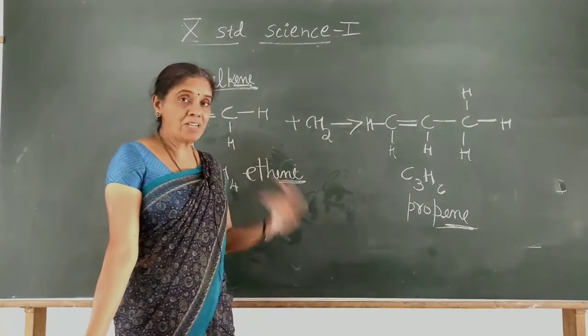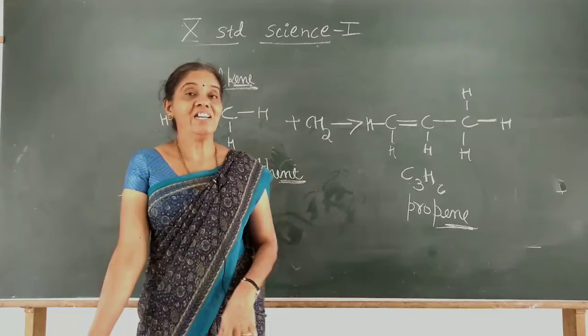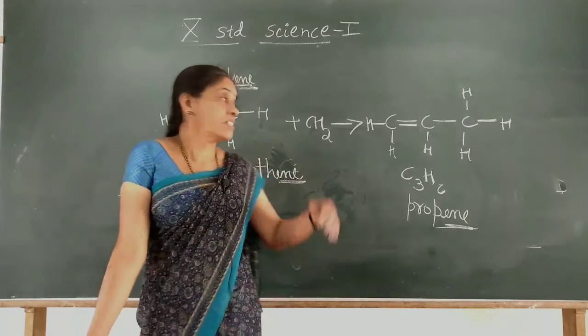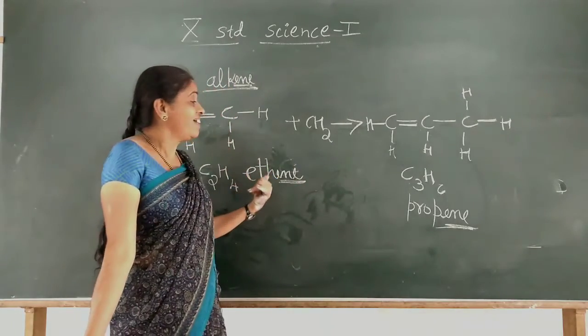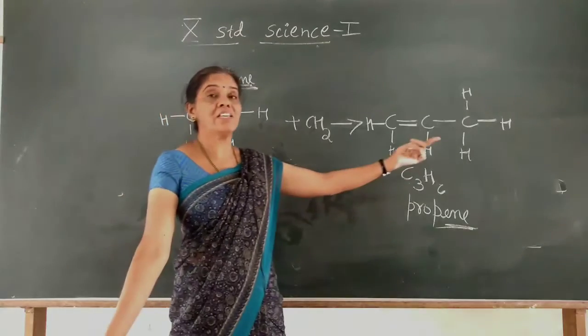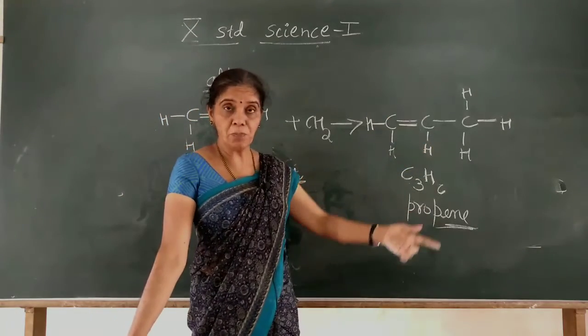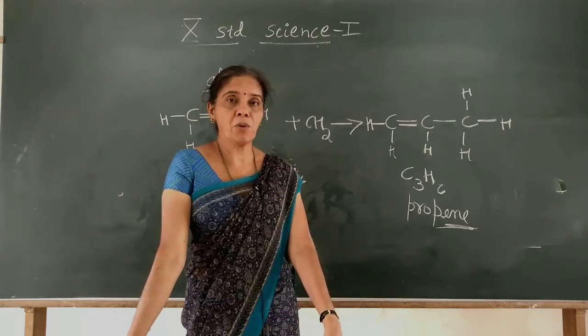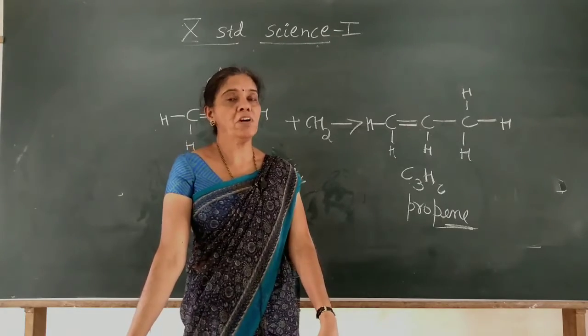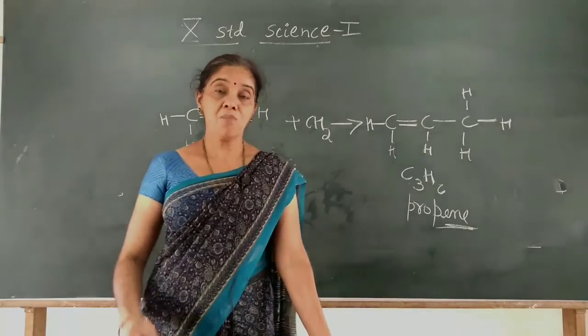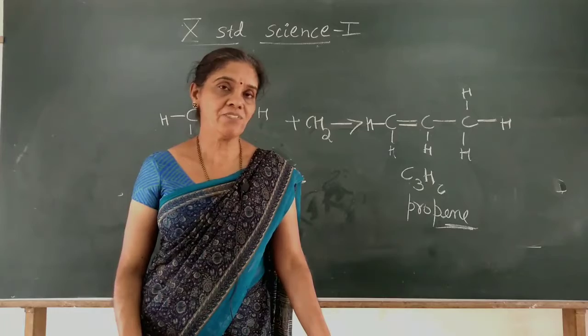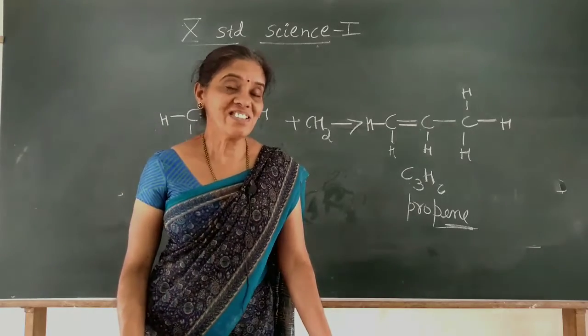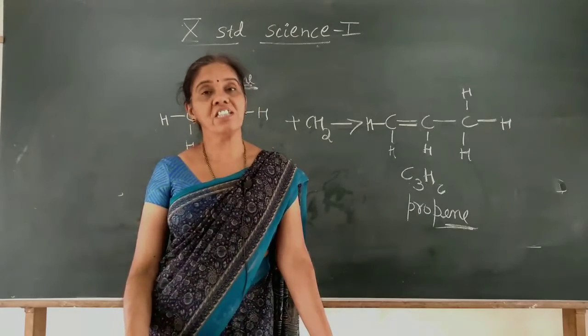But the chemical properties, if you consider, are almost the same. It may be ethene, it may be propene, or other compounds present in this group. They have the same chemical properties. Hence this double bond also determines it. It also comes under functional group, special functional group. This is called homologous series.